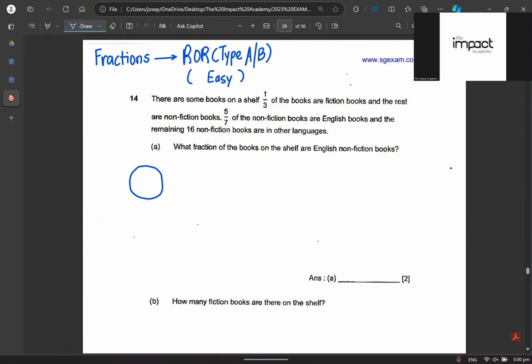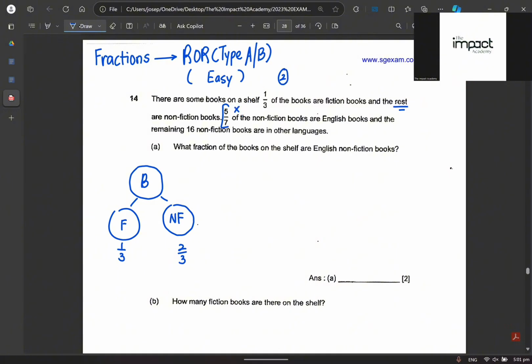All right. So there are some books on the shelves. I have some fiction books, and the rest are what? Non-fiction. For fiction, it is 1/3. The rest, that means the hidden information. What is my hidden information? Make sense or don't make sense? Let's go on to sentence number 2, okay?